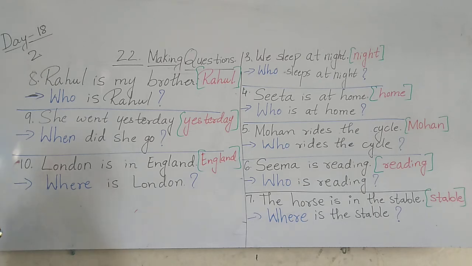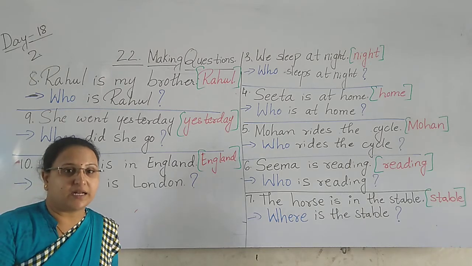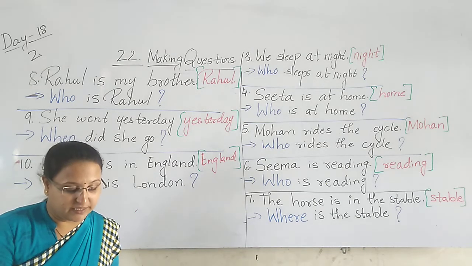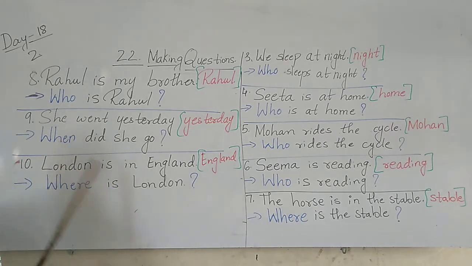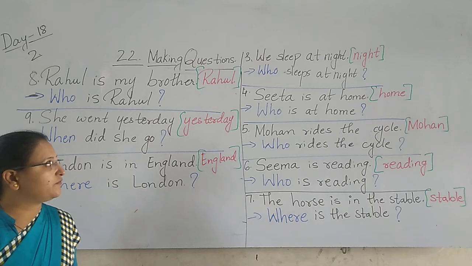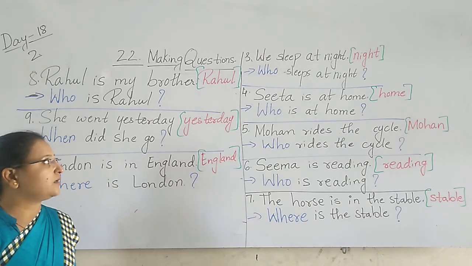Yes. So here you can see that Rahul is my brother. I know Rahul is my brother. The unknown person doesn't know. Then he will ask, who is Rahul? Next, she went yesterday. When did she go? London is in England. The clue answer is England. Where is London? London is in England. Where is London? So these are the answers, children. We have completed this topic.